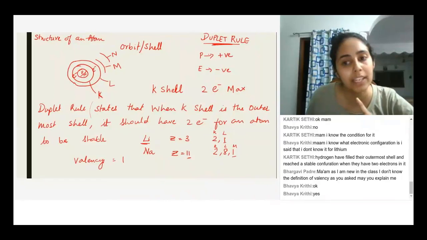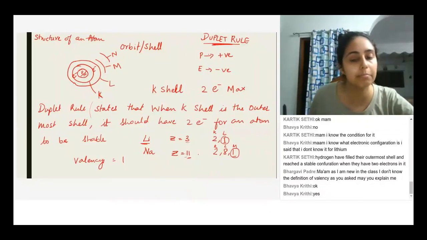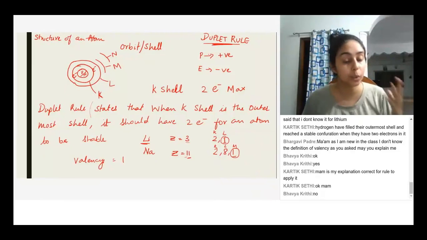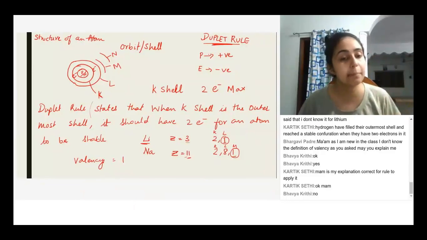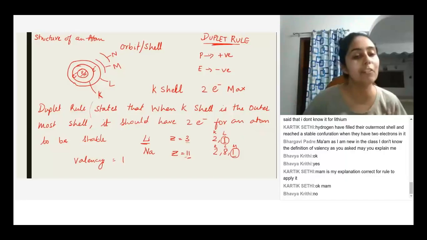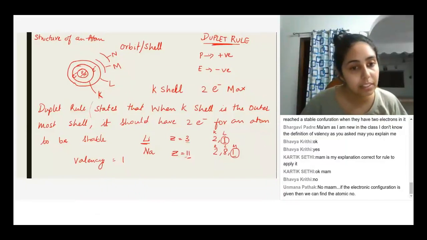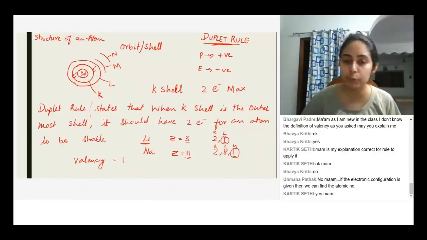So just by looking at the valency, am I able to tell the atomic number of lithium and sodium? Is it possible? No, exactly. So you need to know the number of protons in order to tell the valency. Or if it is a stable atom, then you can even tell from the number of electrons. Yes, if the electronic configuration is given, then you can tell. But just by looking at the valency, you cannot tell.